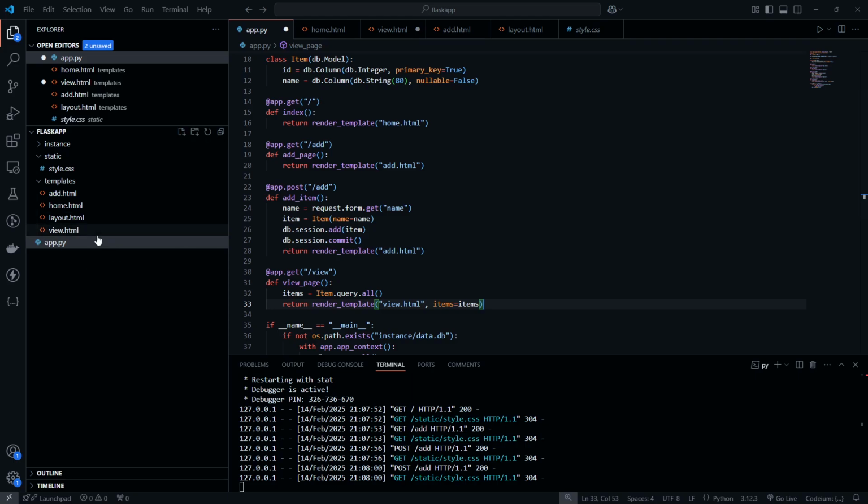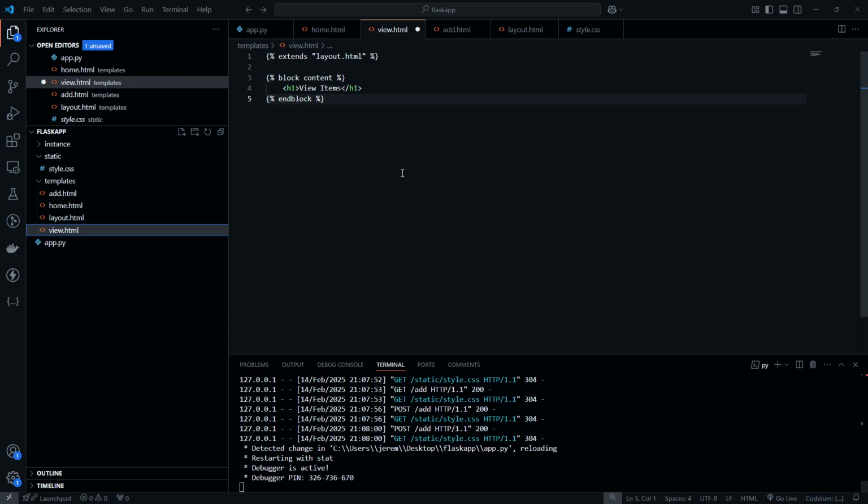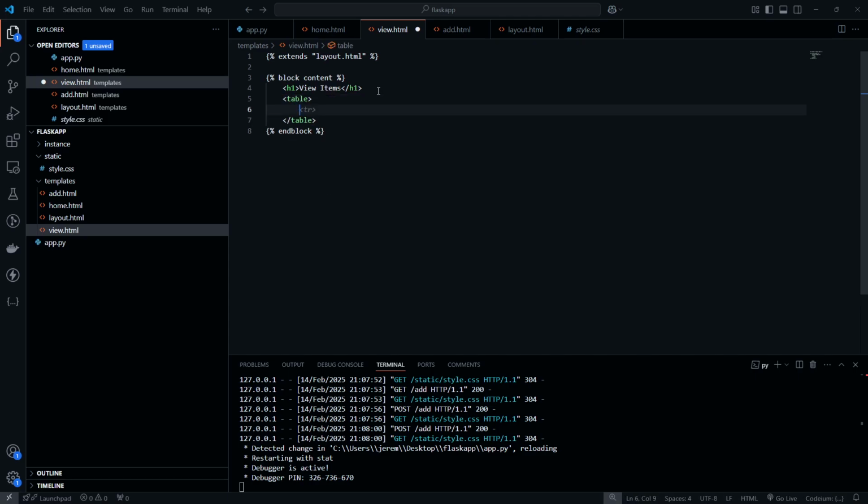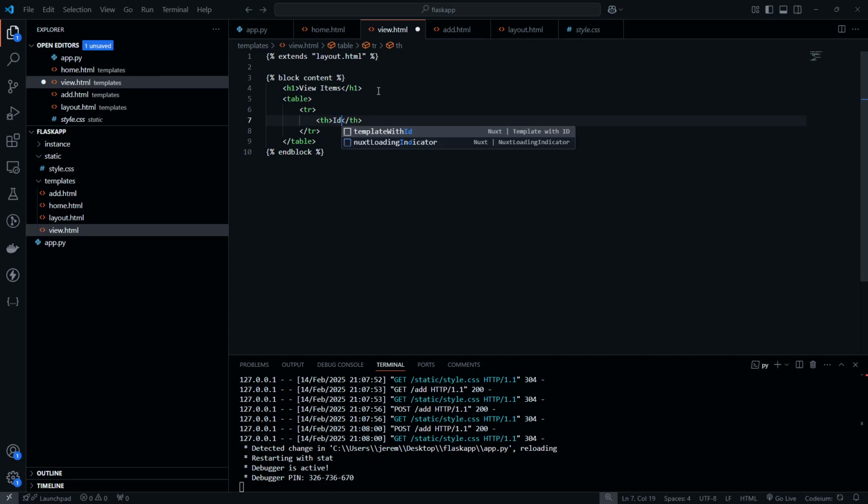So now, when we go back, well, first I'll save this, and then I'll go back to view.html. And how do we actually want to display them? Well, let's create a table. And we're going to create the first row, which is just going to have the ID.